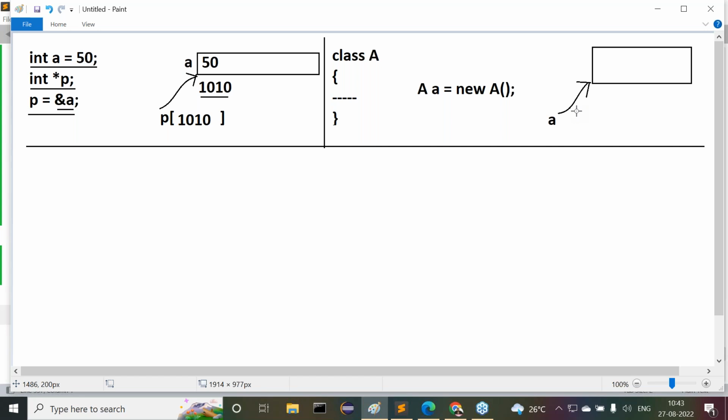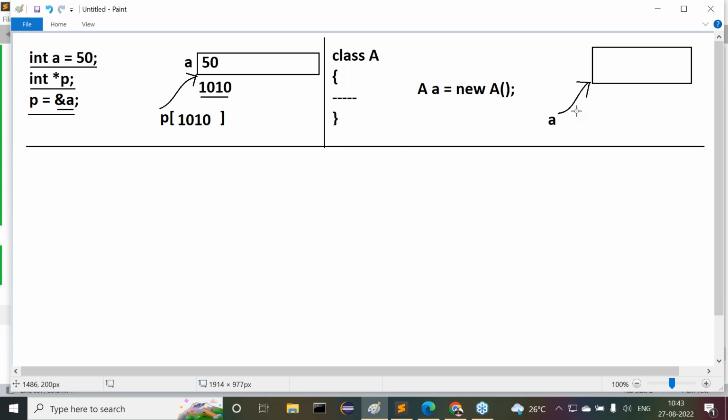Four reasons we understood there. Pointers require static memory allocation, but Java follows dynamic memory allocation. Pointers are supported by static programming languages, but Java is a dynamic programming language. Pointers are very much suitable in platform dependent programming languages, but Java is a platform independent programming language. Then pointer variables are a confusion oriented feature, but Java is a simple programming language. It should not allow any confusion oriented features including pointers. So pointers are not possible in Java, but pointers are possible in the case of C and C++.